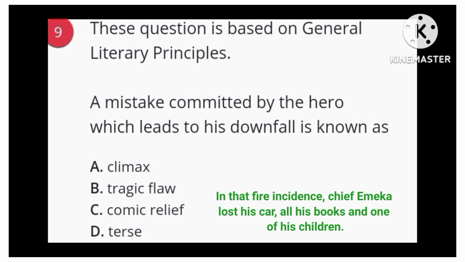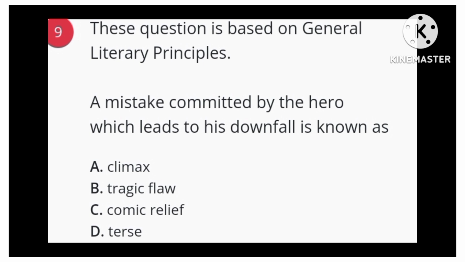Tragic flaw is anything that leads to the downfall of a hero. Whatever causes the downfall of a hero is called tragic flaw. It could be hubris. This means pride. It could lead to the downfall of a hero. If you have studied Things Fall Apart, you'll find out that what led to the downfall of Okonkwo is Okonkwo's hubris. So Okonkwo was warned not to lay his hand in killing that child that calls him daddy.